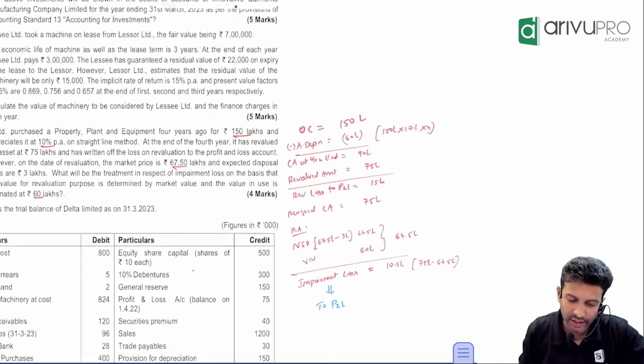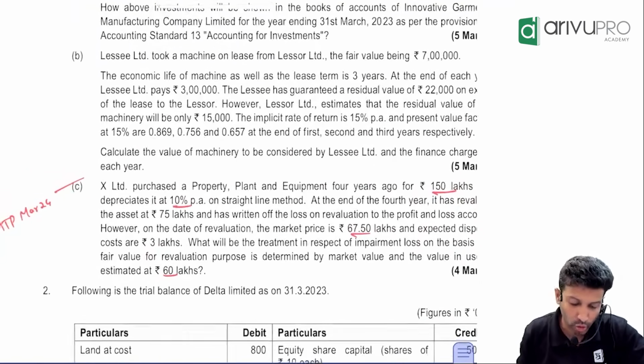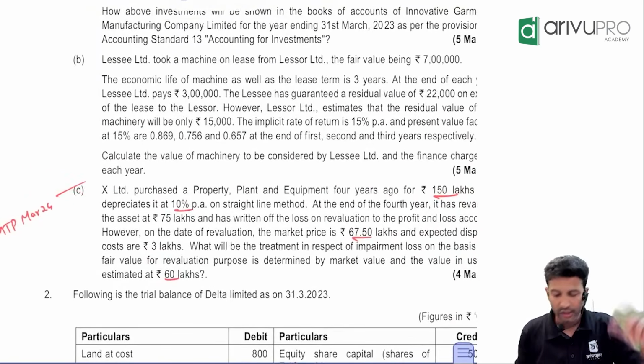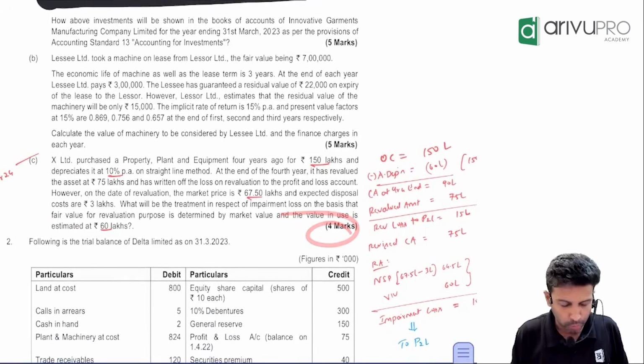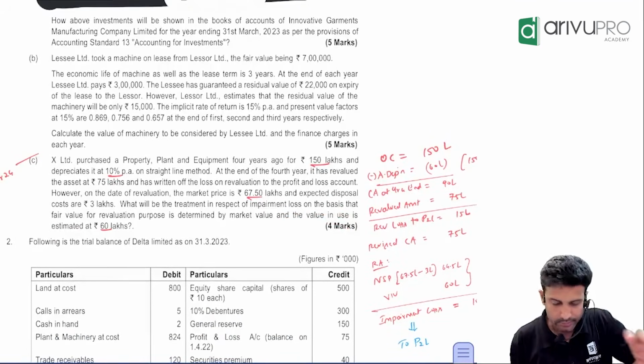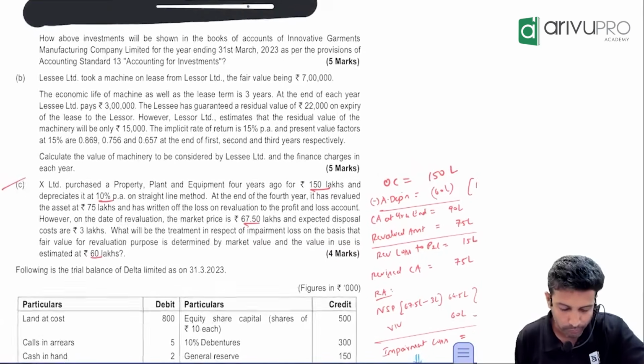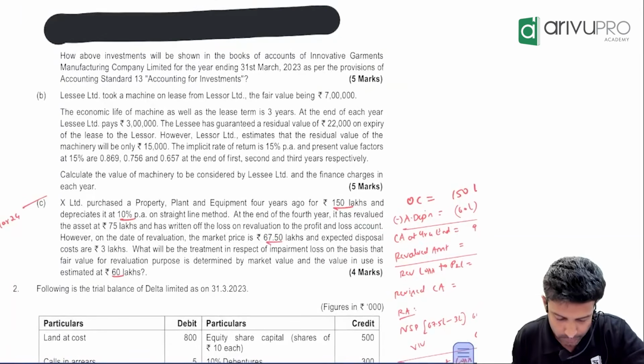Okay, maybe I'll try this. I think this is one of the examination questions, the MTP March 24 question. Okay, let's try this. Simple question. I think it came for 4 marks. 4 to 5 marks you can expect. Okay, last one. Listen up. Last one for this standard.